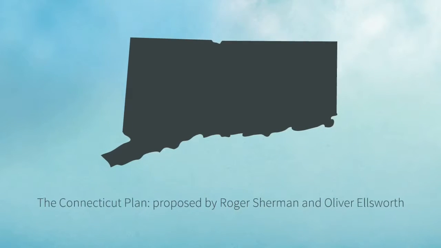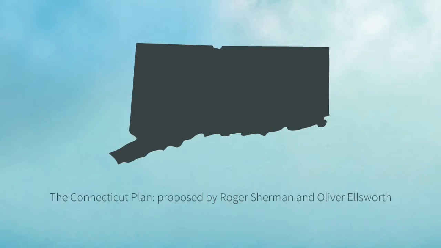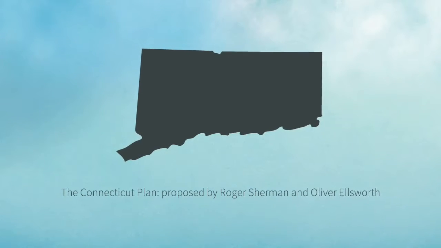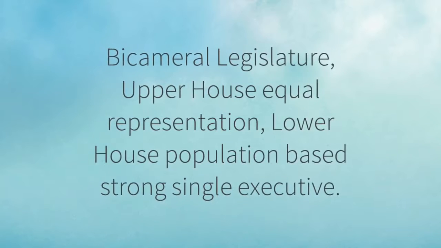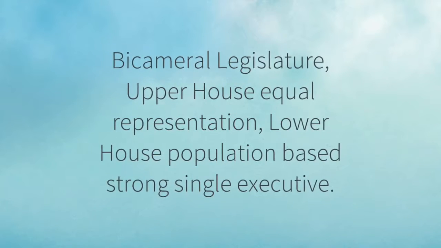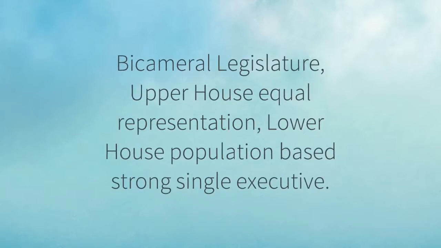Finally, the Connecticut Plan, also known as the Great Compromise, was proposed by Roger Sherman and Oliver Ellsworth. This included a bicameral legislature with an upper house based on equal representation and a lower house based on population, and a strong single executive.